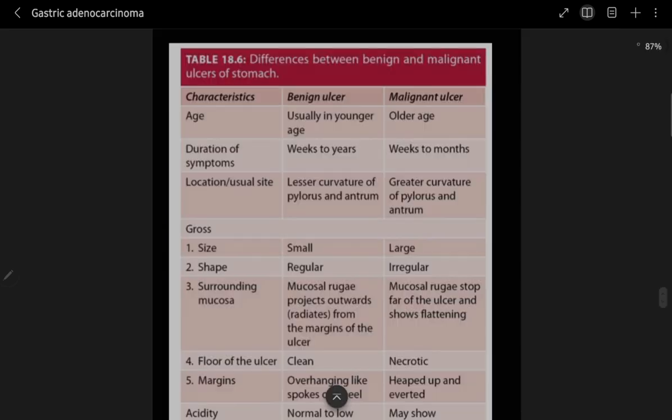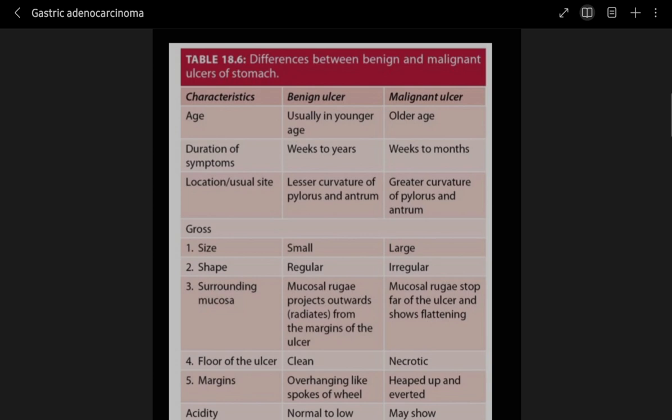So guys, we have arrived at the last segment of our video. We will be discussing the differences between benign and malignant ulcers of the stomach. Again, I have taken this snap from Ramdas Nayak pathology. So here are the benign ulcer and malignant ulcer. If you see the age, benign ulcer usually takes place in younger age, and the malignant ulcer happens in older age. The duration of symptoms is weeks to years in the benign, and weeks to months in the malignant.